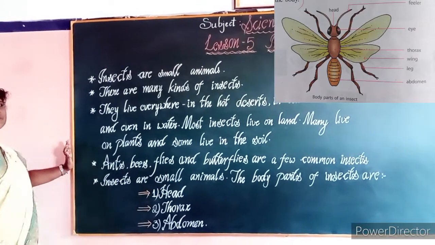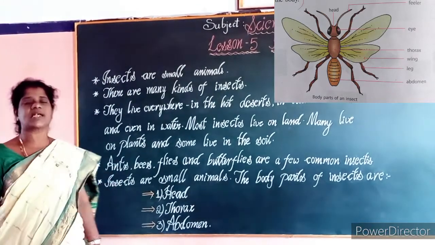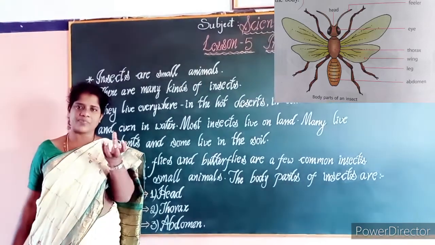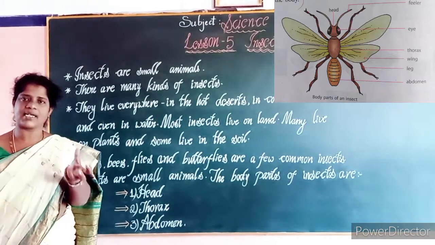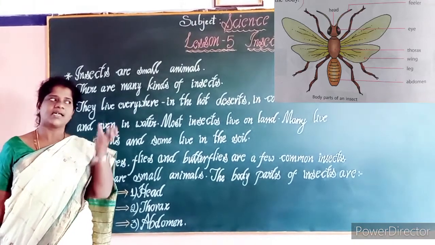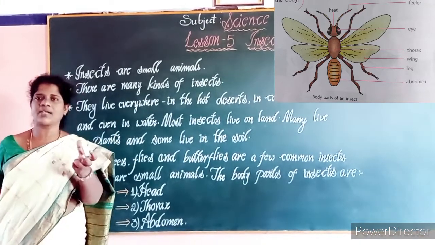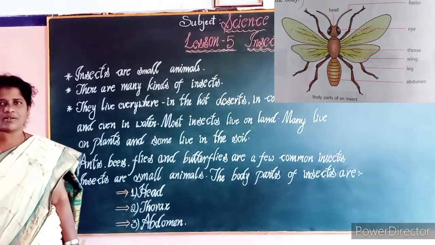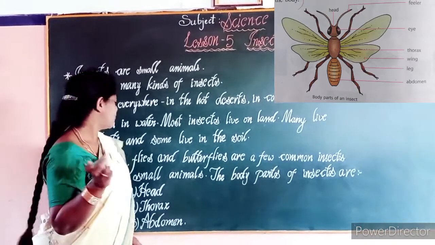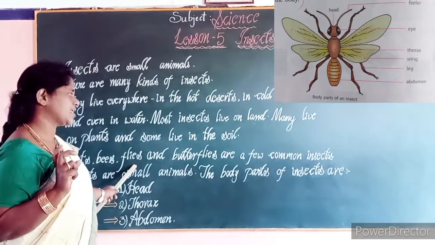Bees. Bees suck the nectar of the flowers. Nectar is nothing but the sweet part of the flower. And flies.